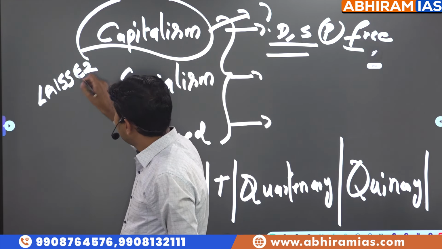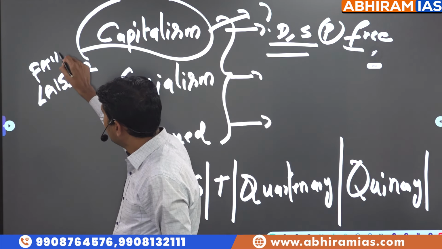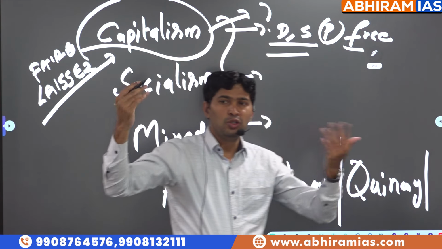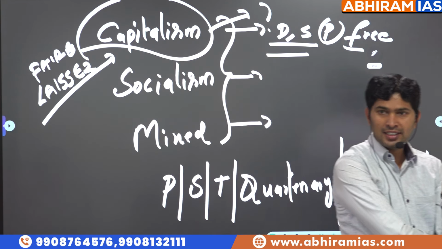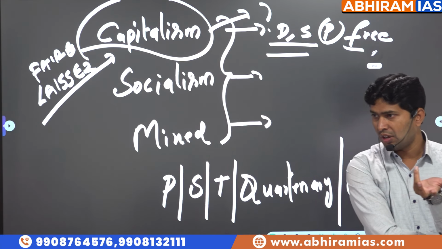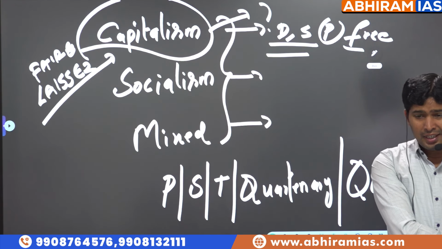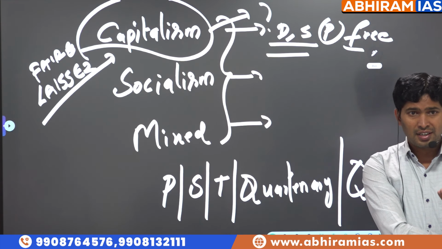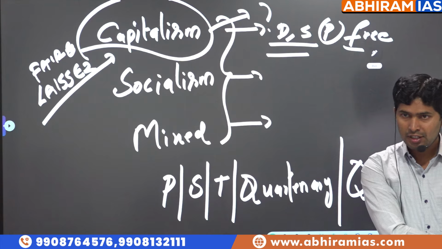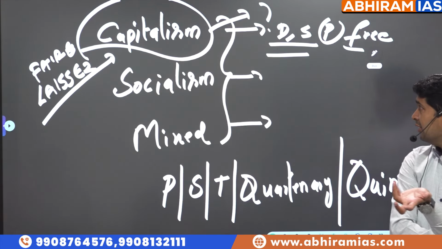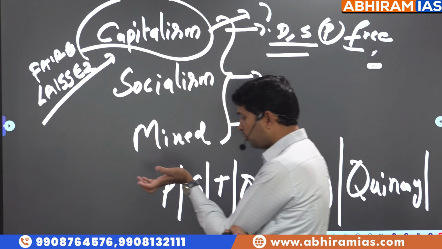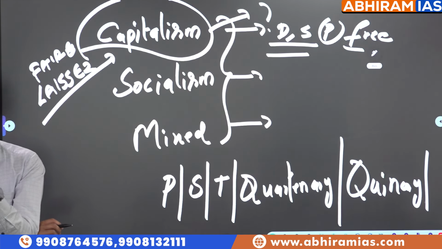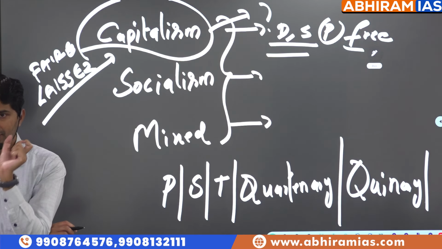Sir, what's the meaning of laissez-faire policy, sir? Laissez-faire means let them do, don't disturb them. Let them do. So which means who can do? Private players can decide what to produce, how much to produce, all this. So capitalism is an economic system in which prices of goods and services are decided by market forces called demand and supply. What is demand? Desire to buy, capacity to buy. So along with availability of the product, most likely choice can be made, is called demand.